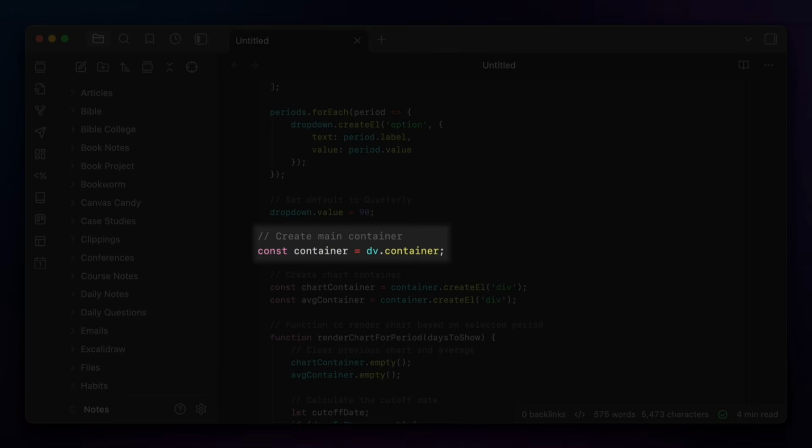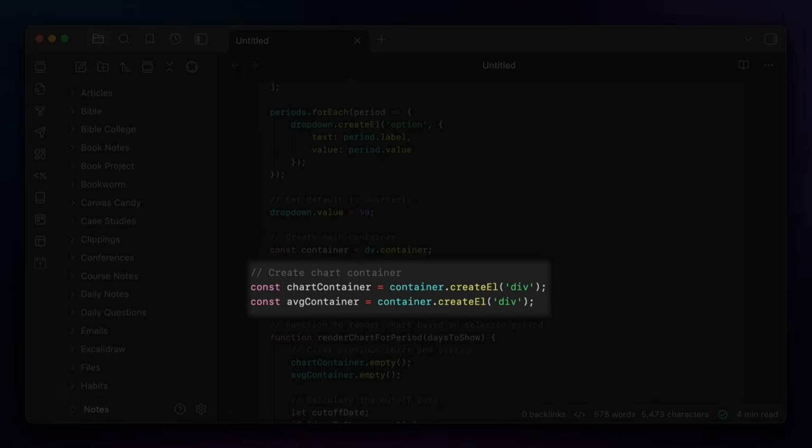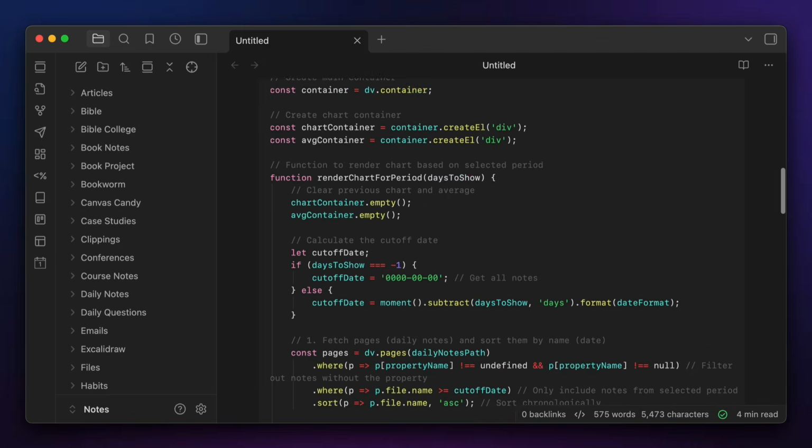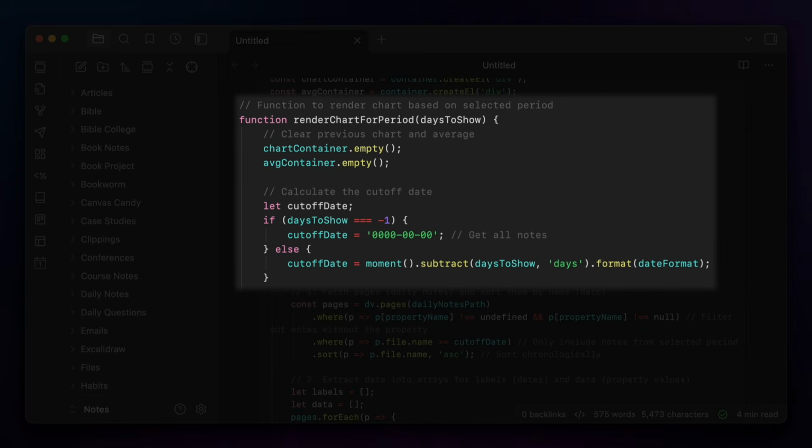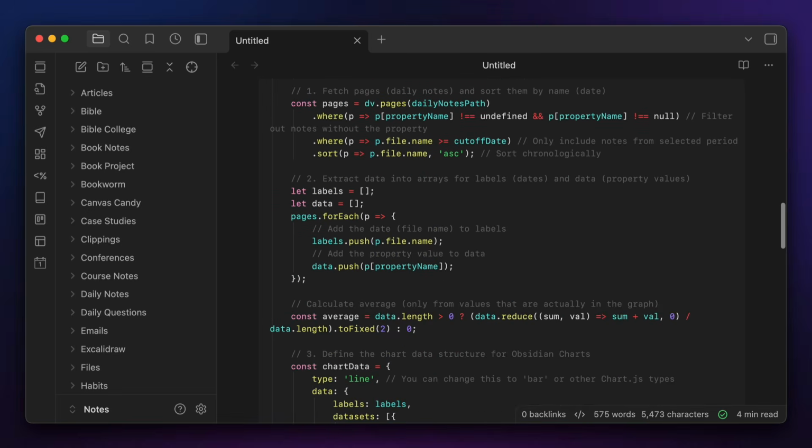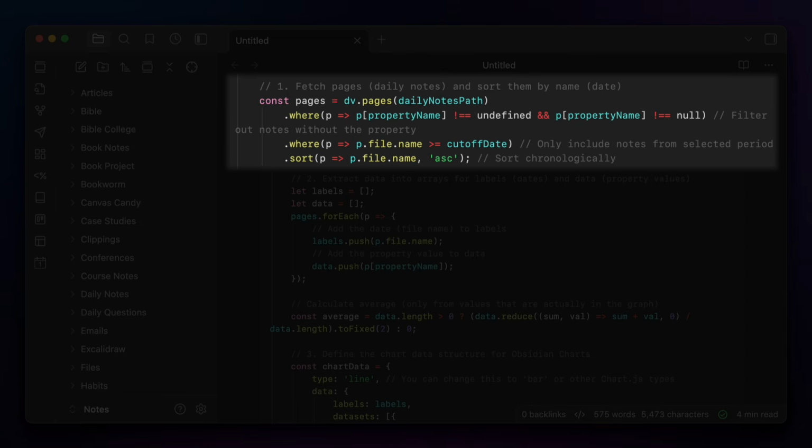The next section creates the main container, and the following section creates the graph container. After that, we get the function to display the chart based on the time period selected, and the first thing here is to clear any previous data, then to calculate the cutoff date and figure out how many days worth of data to show.